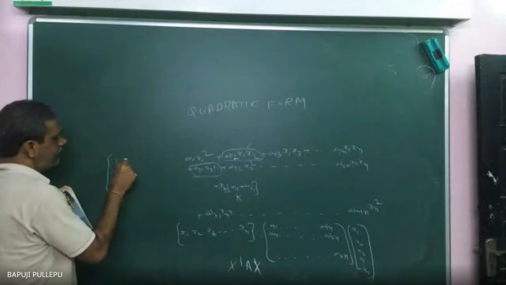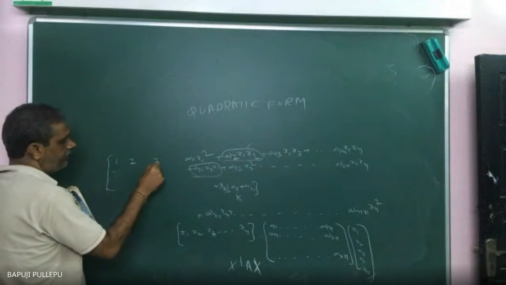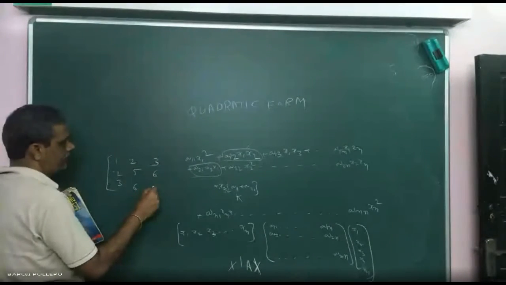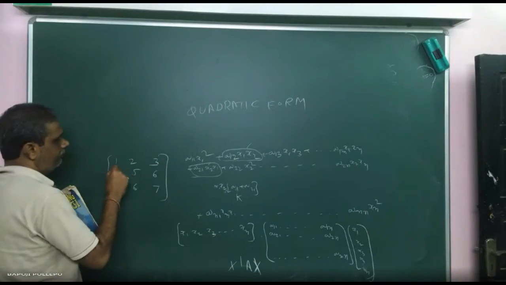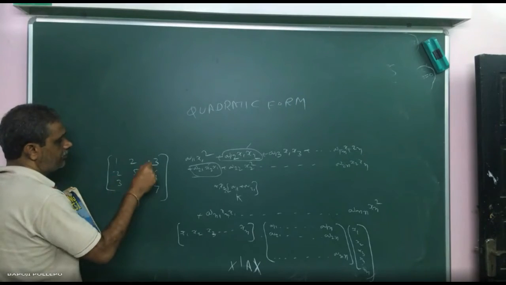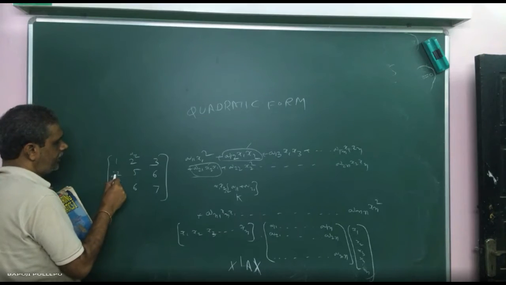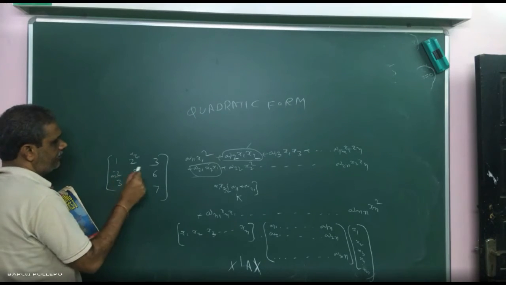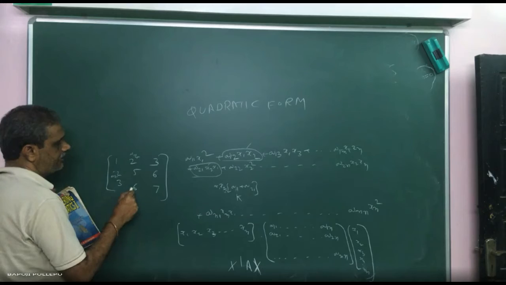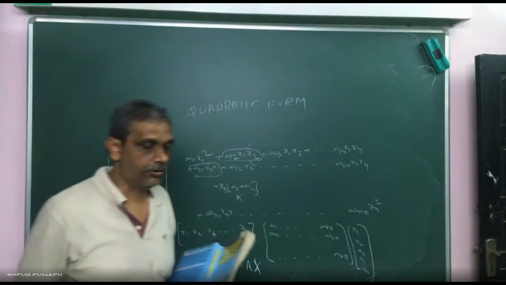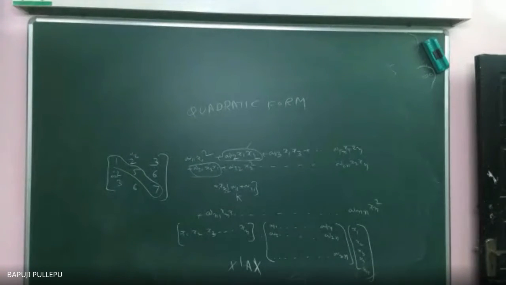What is a symmetric matrix? How can you write? 1, 2, 3; 2, 5, 6; 3, 6, 7. Now you see, first row is what? First column. Second row, second column. This fellow is what? A12. This is what? A21. Symmetric means what? These two elements same, these two elements same, these two elements same. This is diagonal, you get squares actually. So matrix should be symmetric. They also divide by 2, divide by 2, I am telling.